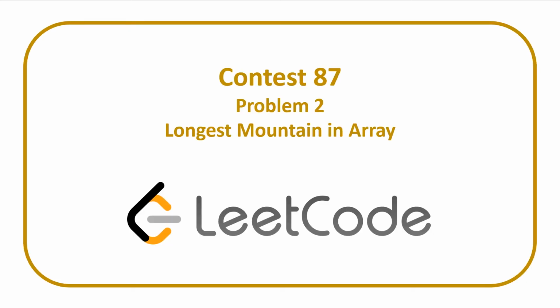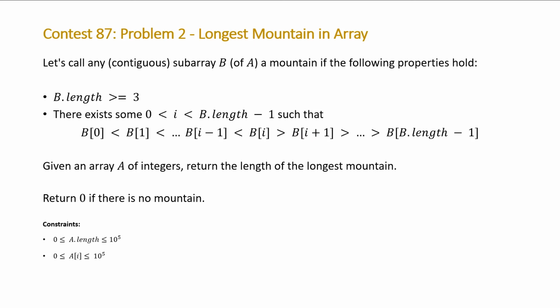In today's video, we're going to be covering the solution to problem 2 from LeetCode Contest 87 entitled Longest Mountain in Array. The problem states, let's call any contiguous subarray B of A a mountain if the following properties hold.